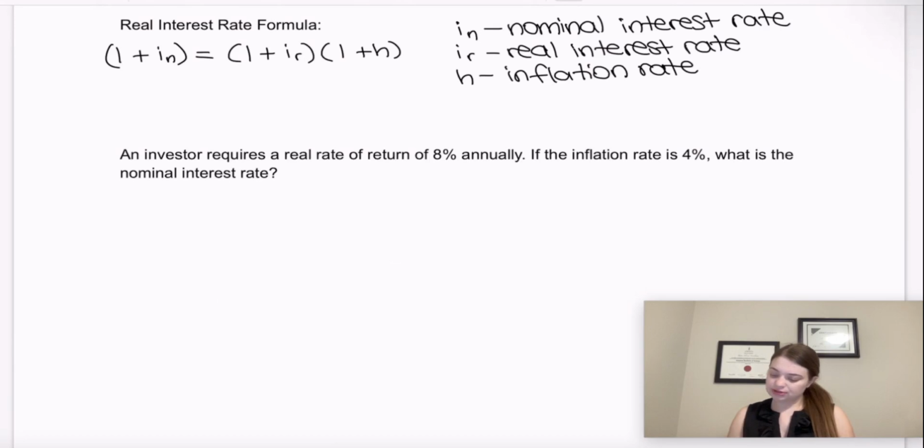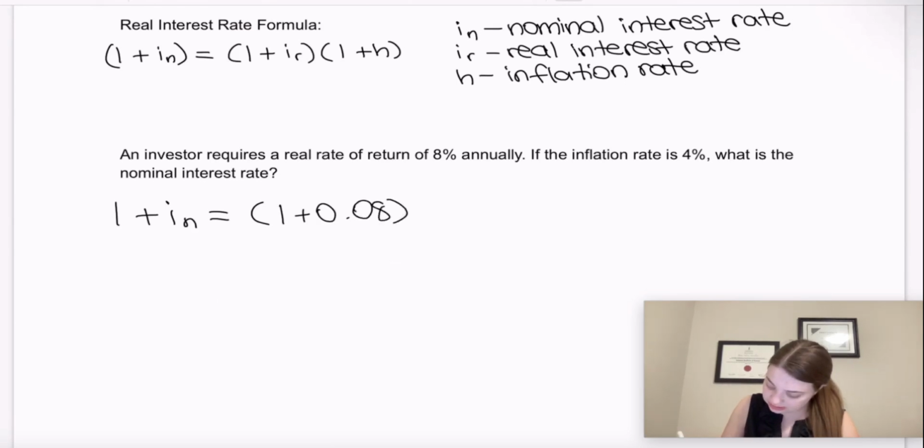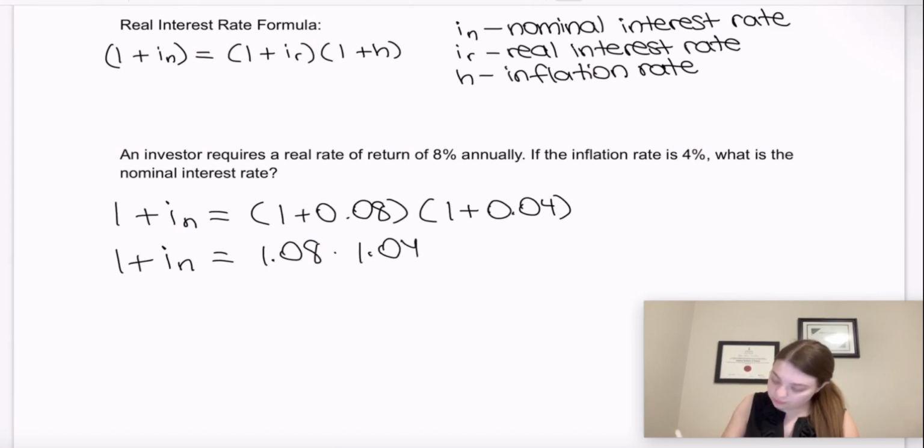An investor requires a real rate of return of 8% annually, so 8% but accounting for inflation. If the inflation rate is 4%, what is the nominal interest rate? All right, so in this case, we're going to have 1 plus the nominal interest rate equaling 1 plus the real interest rate that is required, which is 8% for this investor, times 1 plus 4% for the inflation rate. So that is going to be 1.08 times 1.04.